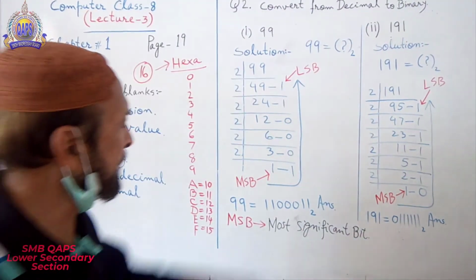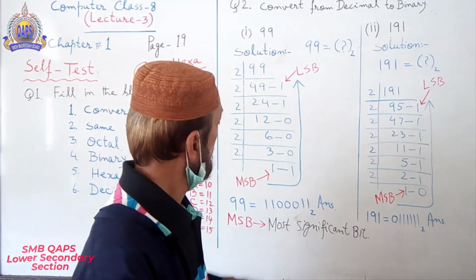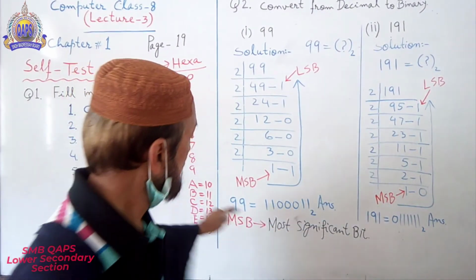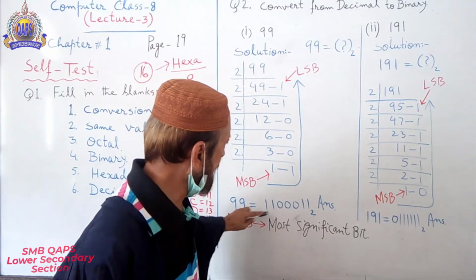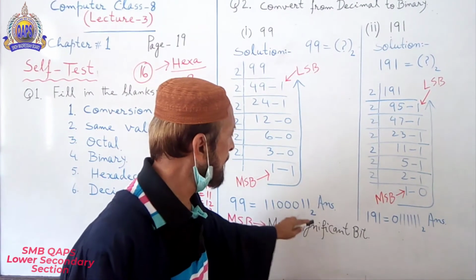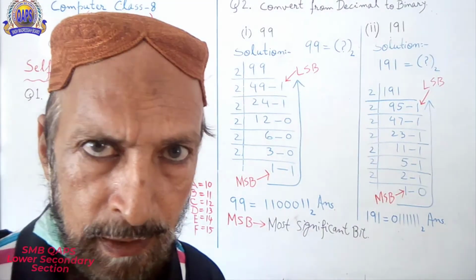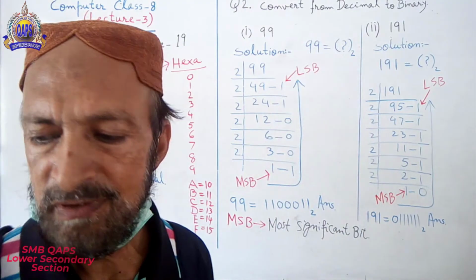So the answer will be 1 1 0 0 0 1 1. You see, I wrote the answer. 99, which is a decimal number, is equal to 1 1 0 0 0 1 1. This part to answer. Okay? Understand? Question number 2.